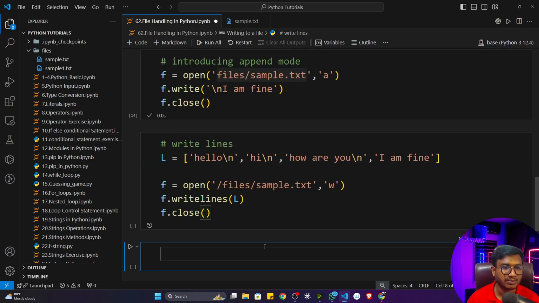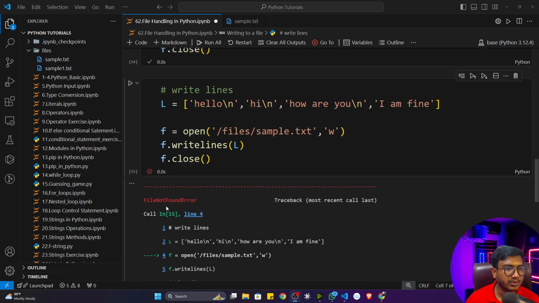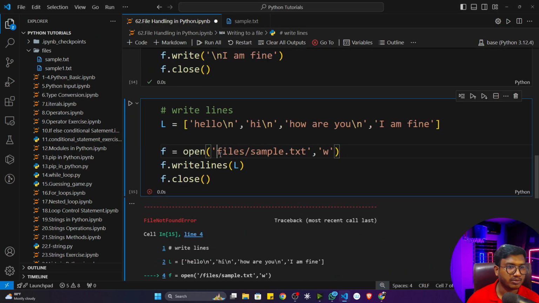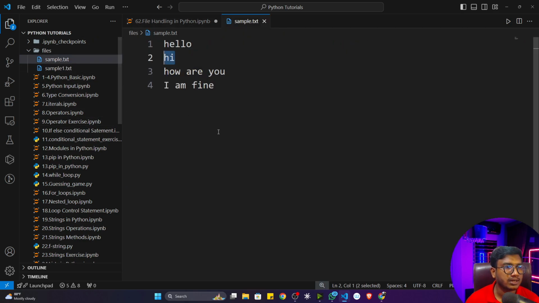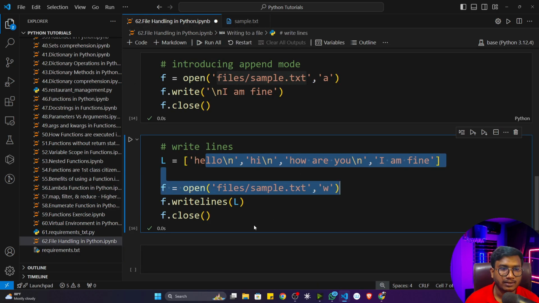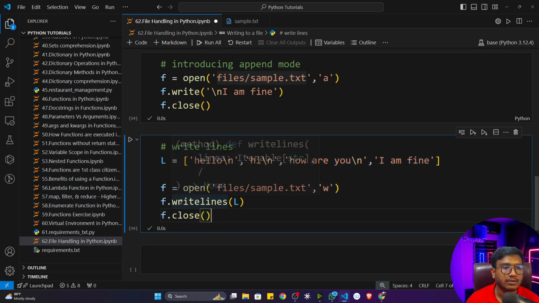Let me show you. If I execute the program, it is throwing an error because here I have given a slash. I need to remove the slash. Now if I execute the program, see, it works fine. Now if I open the sample.txt, I'll see hello, hi, how are you, I'm fine. Everything has been added, line by line. This is the work of writelines.